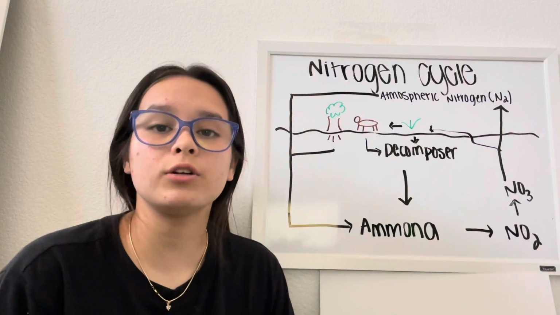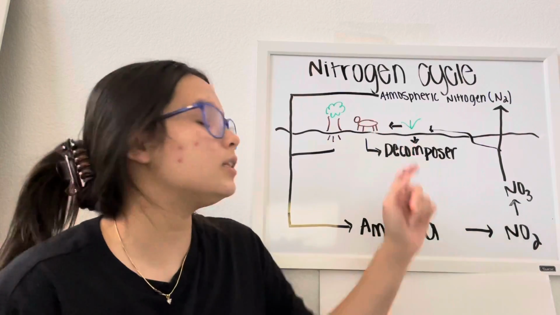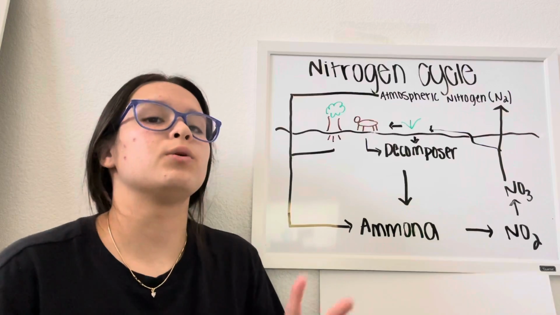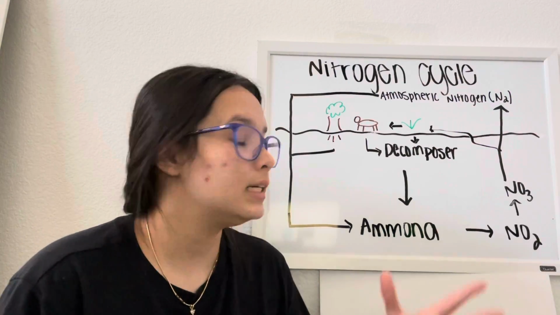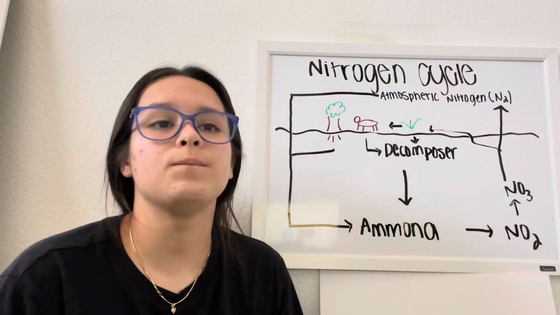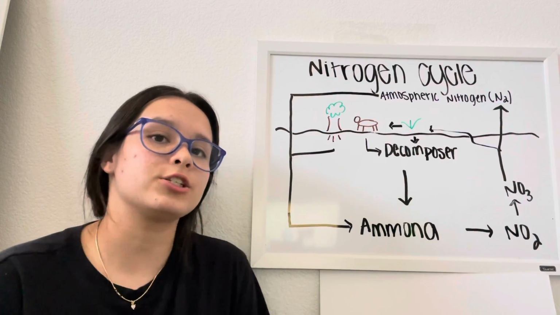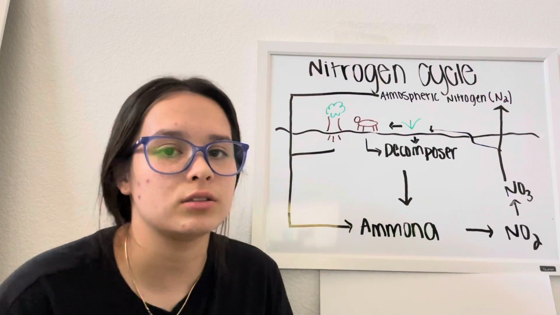and use them to make their own amino acids, and then animals eat the plants and can use those acids for their own cells. Now the last step is when the waste or the bodies of the animals and plants come up with bacteria. Decomposers will break down the nitrogen, and the nitrogen then re-enters the cycle.